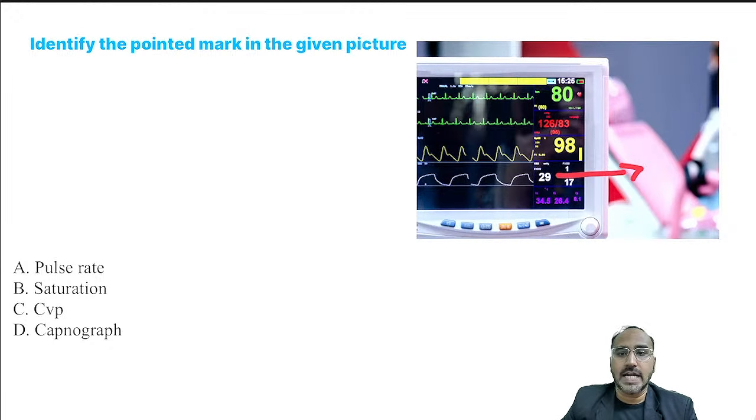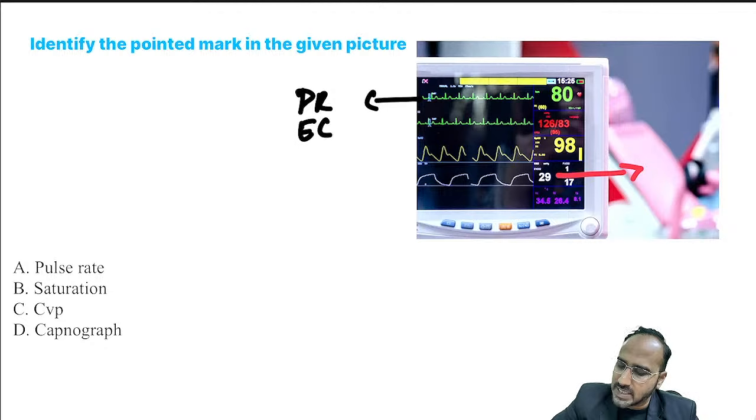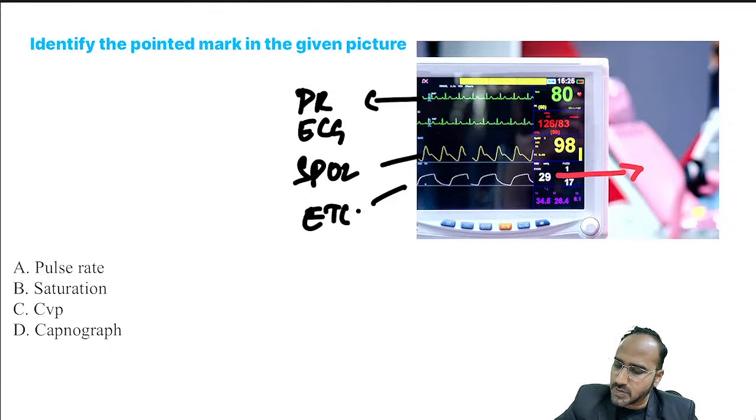Next, guys, identify the pointed mark given in the picture. Come on, guys, what is the pointed mark given in the picture? First of all, what is shown first? This is regarding the pulse rate as well as the ECG. Okay? This is regarding the SpO2 wave. This is regarding the EtCO2. So remember, guys, this is regarding what?